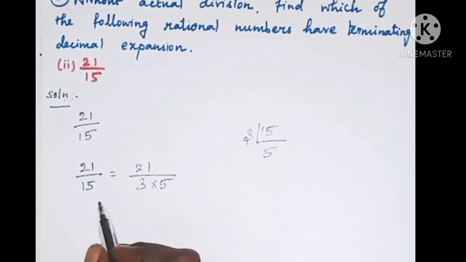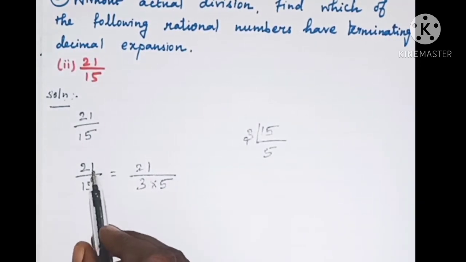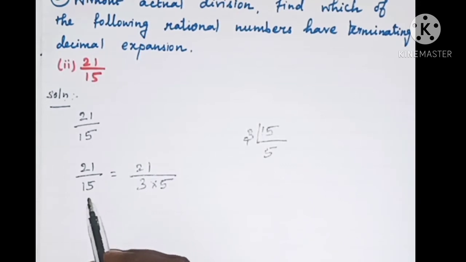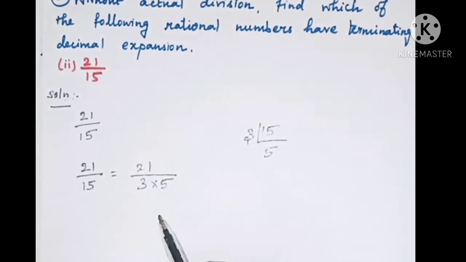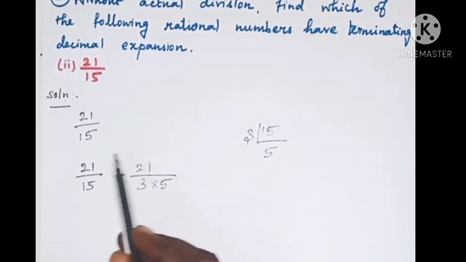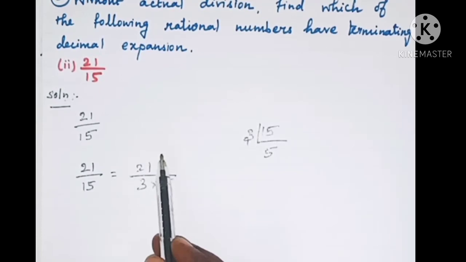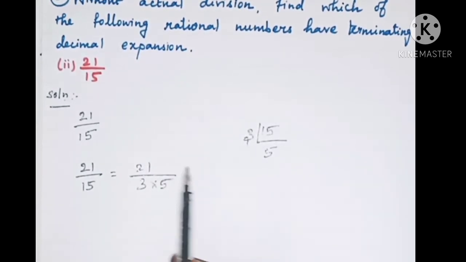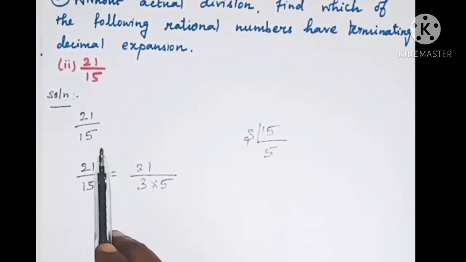So this rational number 21 by 15 does not have a terminating decimal expansion. This is a non-terminating decimal expansion. Only if 21 by 15 can be expressed as 21 divided by 2 power something into 5 power something, then only will we say that the rational number has a terminating decimal expansion.